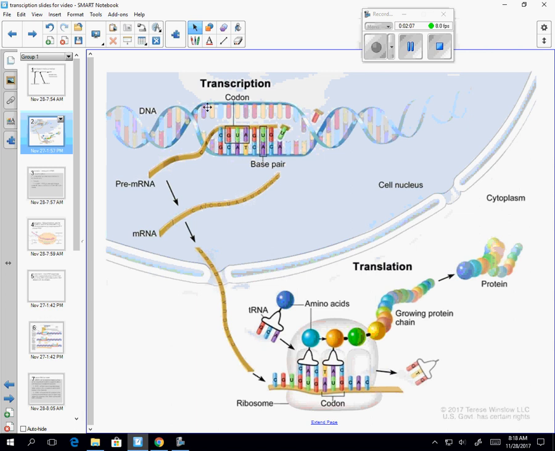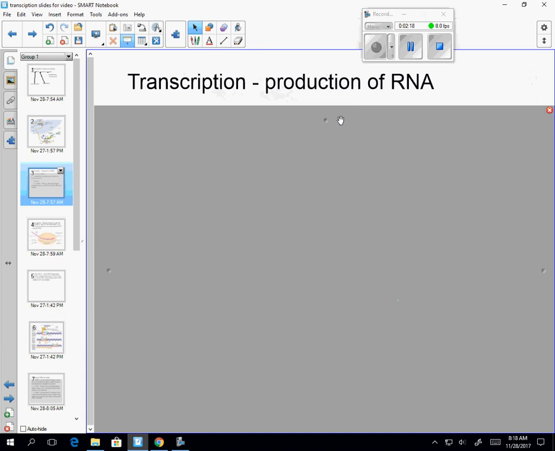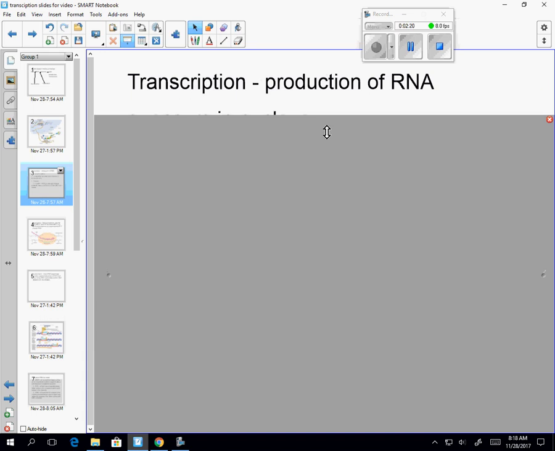So the step in here, producing the RNA, that's transcription. That's going to be our focus today. Our next video is translation, where we talk about how these proteins are built. So let's start off with transcription. So we're talking about how RNA is produced.